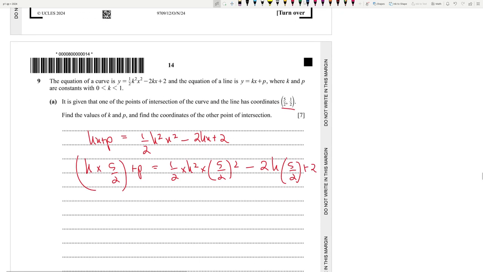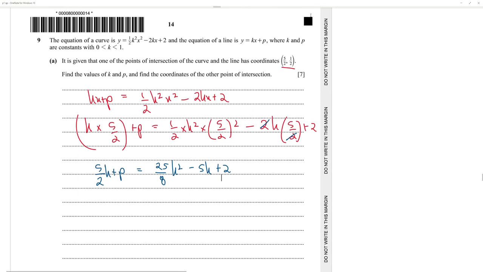Okay. So we can get rid of this one over here. So 5 by 2 k plus p is equal to 25 by 8 k square minus 5k plus 2. Okay.